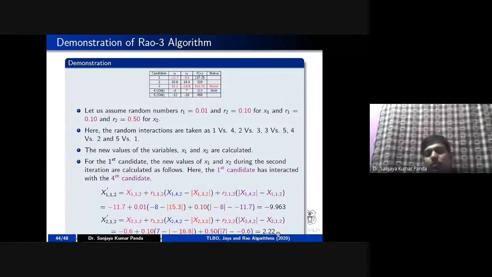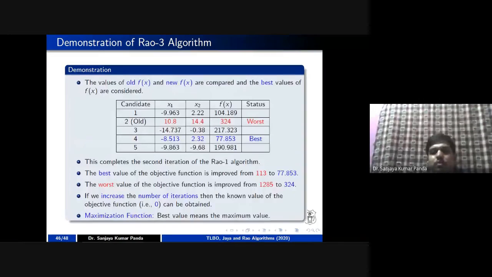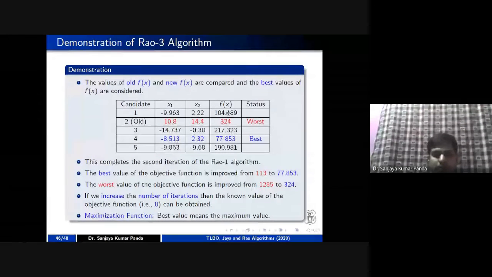After getting the new value, you are again taking the fitness value. You check whether the fitness value is better than the previous iteration's value, right? So you have to check which solution is better, and based upon that, you have to update your population.